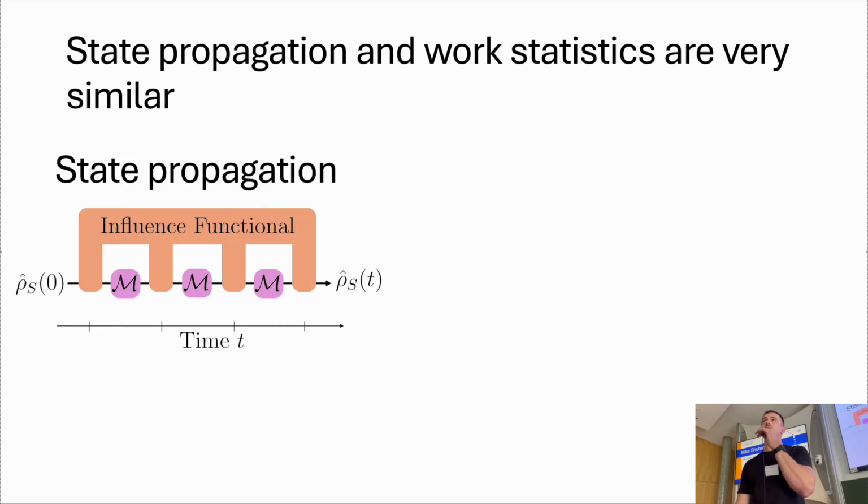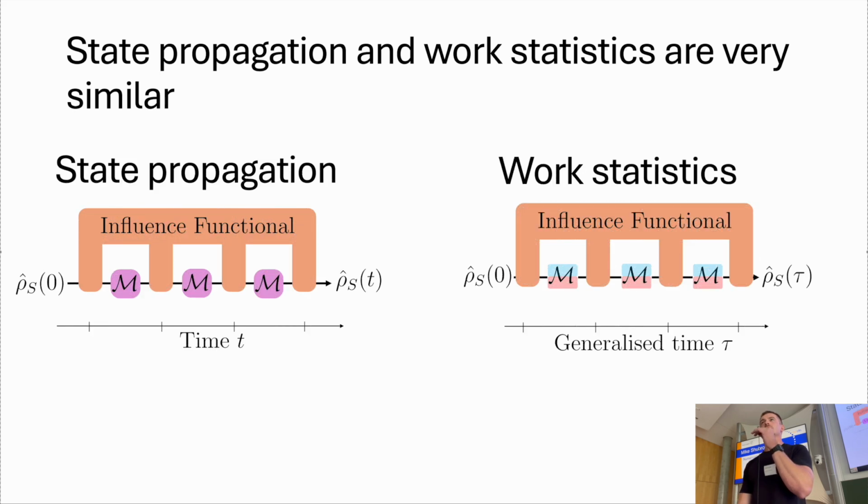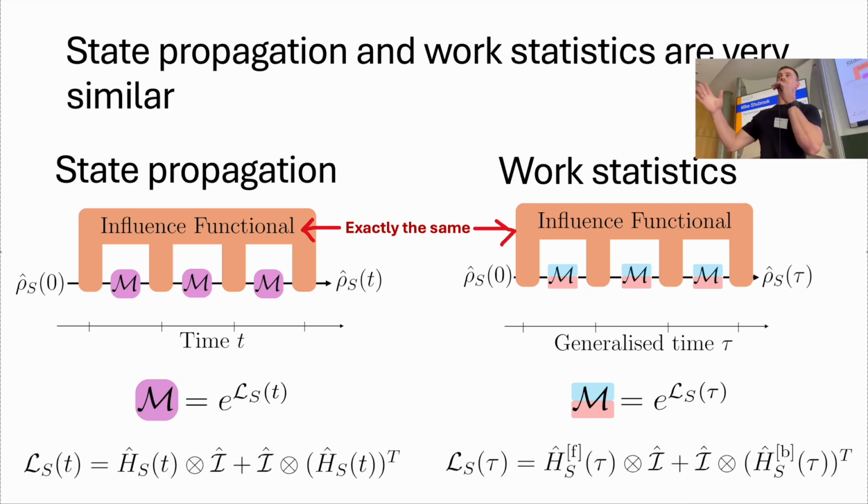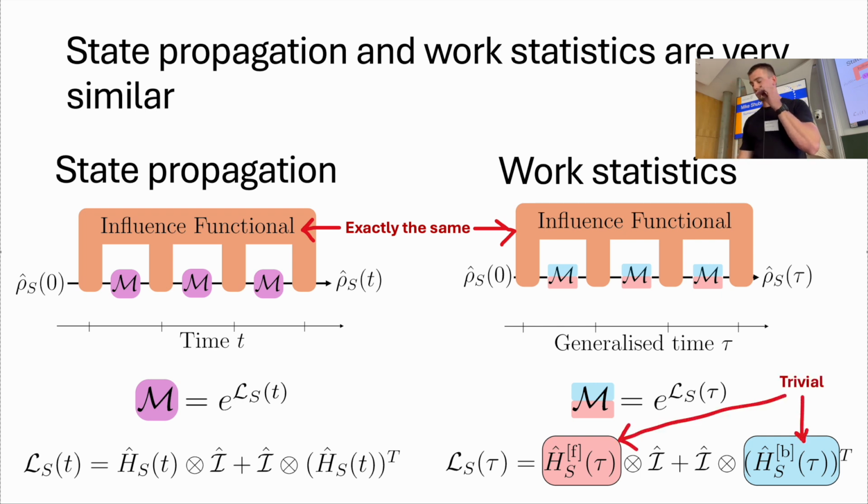So what I mean here again is this is our state propagation, this is our work statistics. And once again, just look at the diagrams, they look very similar. The colours are a little bit different. The influence functional is exactly the same. The only difference is in these operators, and the only difference in these operators really is I have to define what I call a forward and a backward tau-dependent system Hamiltonian. And this difference is fairly trivial. It's literally like 6 lines of code. If you can code up a time-dependent system Hamiltonian, we can very easily give you a tau-dependent forward and backward system Hamiltonian, and then you get your work statistics.